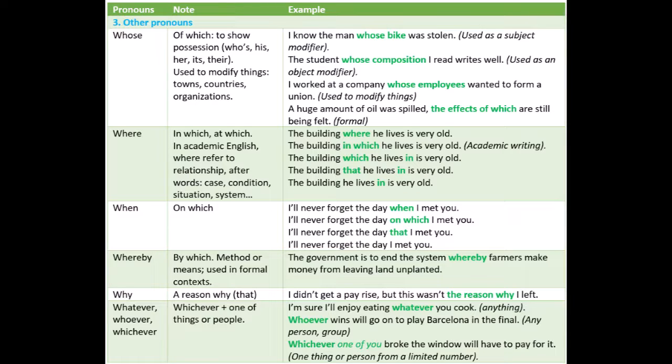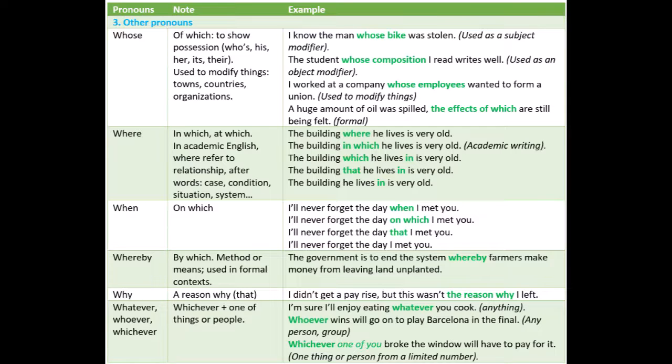Used to modify things. A huge amount of oil was spilled, the effects of which are still being felt. Formal. Where. In which, at which. In academic English, where refers to relationship, afterwards, case, condition, situation, system. The building where he lives is very old. The building in which he lives is very old. Academic writing: the building which he lives in is very old. The building that he lives in is very old. The building he lives in is very old.